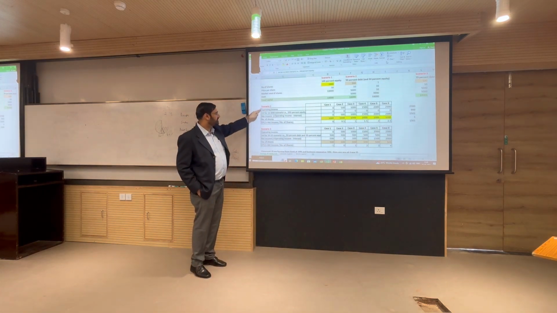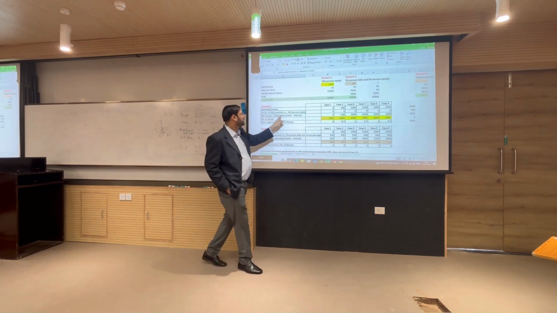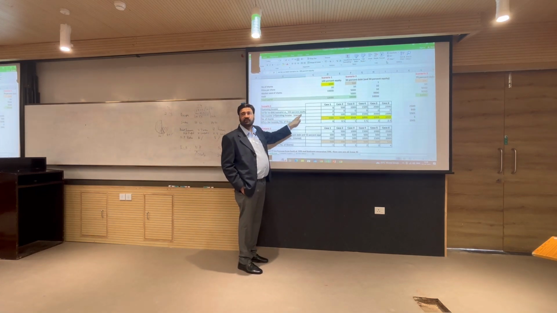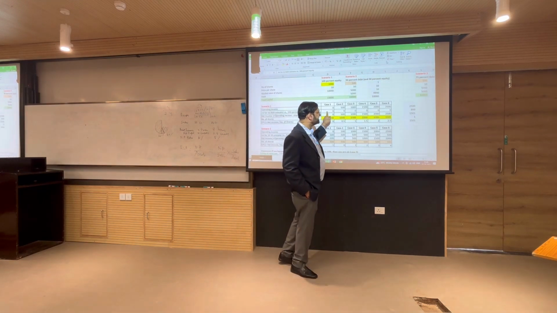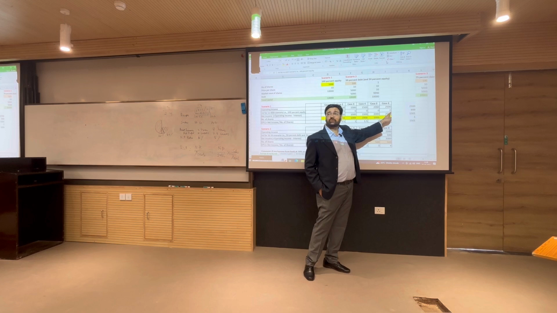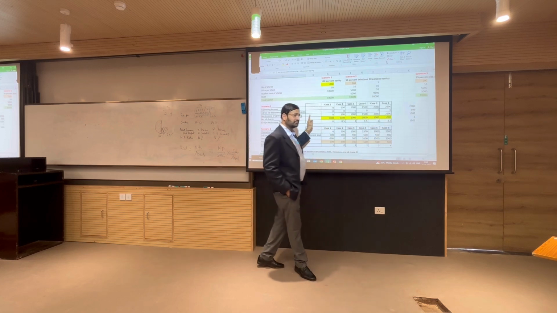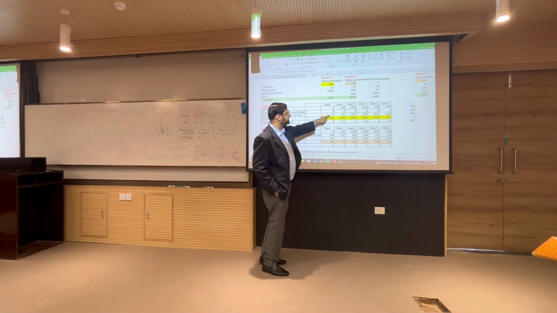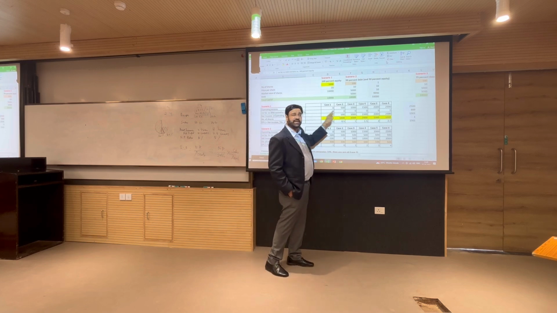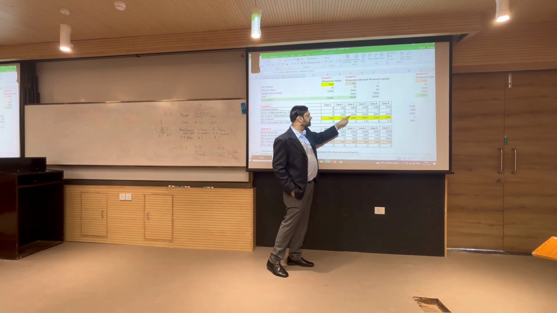Since for scenario 1 we are having interest for no debt scenario, no debt means 100% equity, so what is the interest? Interest is 0. What is the net income? 0 minus 0 is 0, 500 minus 0 is 500 and so on, 1000 minus 0, 1000 and so on.